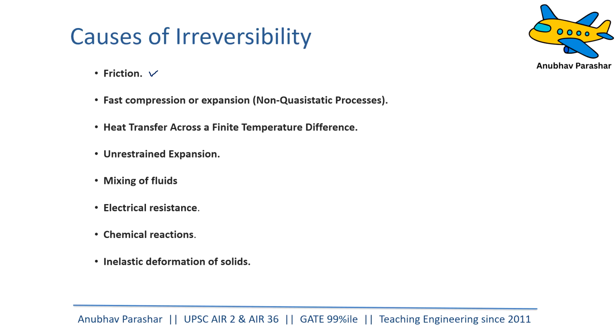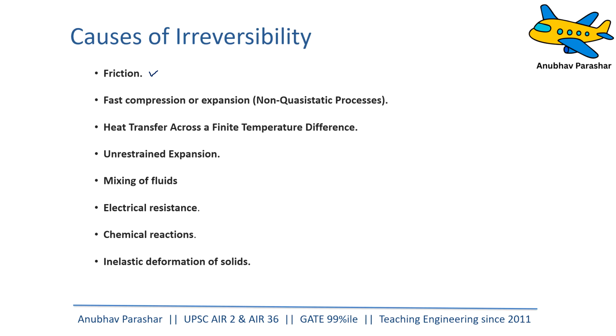Because of friction, what happens is that the energy gets dissipated as heat, mostly. The surface gets heated up and energy gets dissipated. And that is a waste, complete waste. That dissipated heat cannot be reversed. Once kinetic energy gets depleted because of friction into heat, it cannot be reversed. Now you cannot just heat up and convert it into kinetic energy. So that is the role of friction, right?